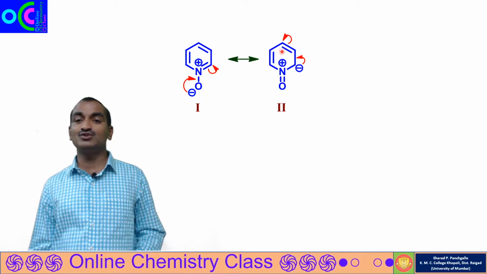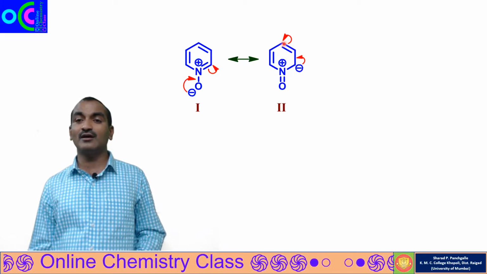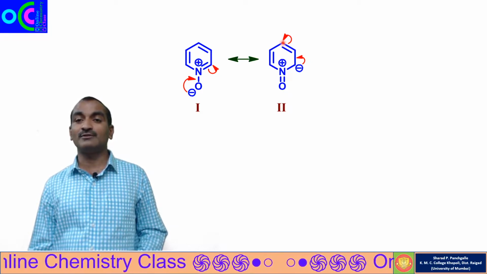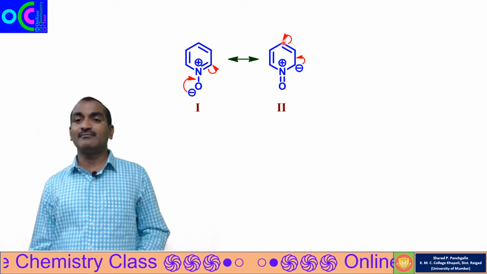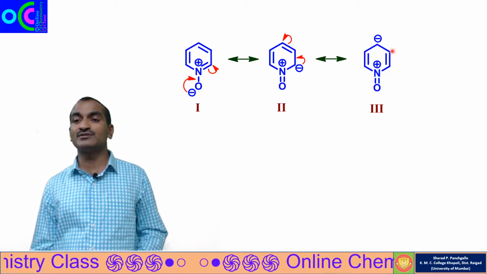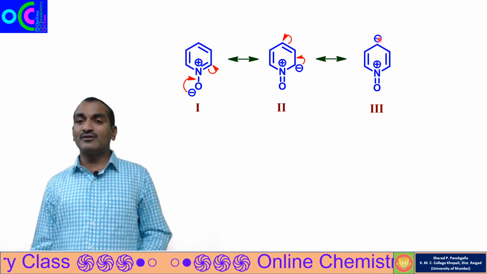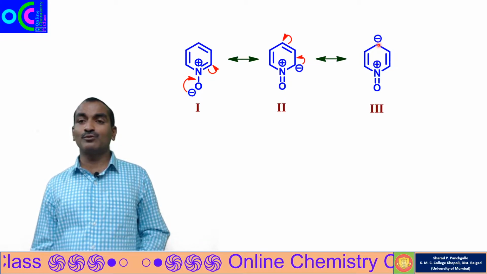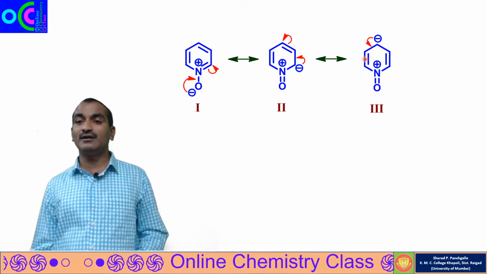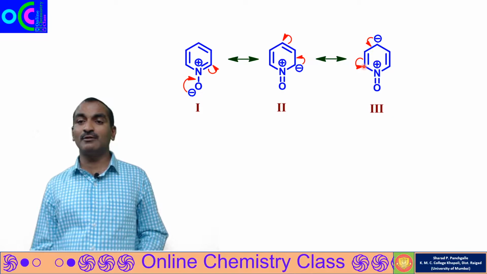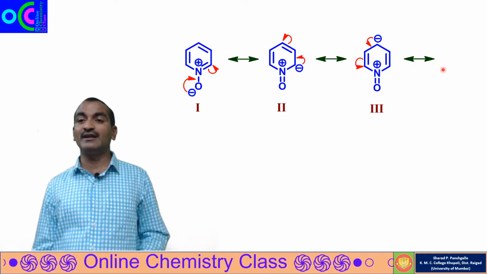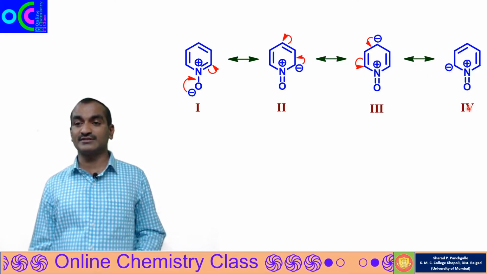At the same time, these 2 pi electrons will shift to this fourth position carbon. So this carbon will gain the negative charge and we get the third resonance structure. This lone pair of electrons present on this 4th position carbon will shift here to form the carbon-carbon double bond. At the same time, this carbon-carbon double bond will convert into a single bond. Now this carbon will gain the negative charge and we get the 4th resonance structure.